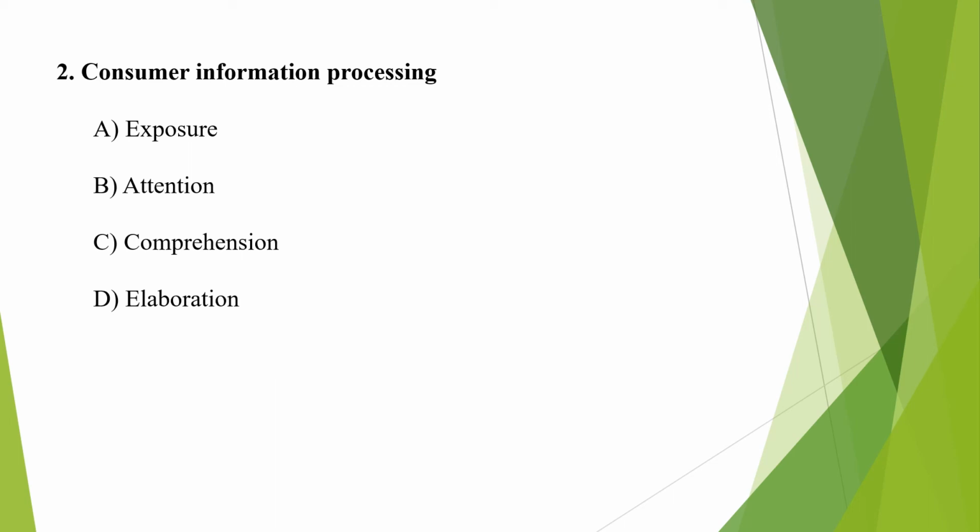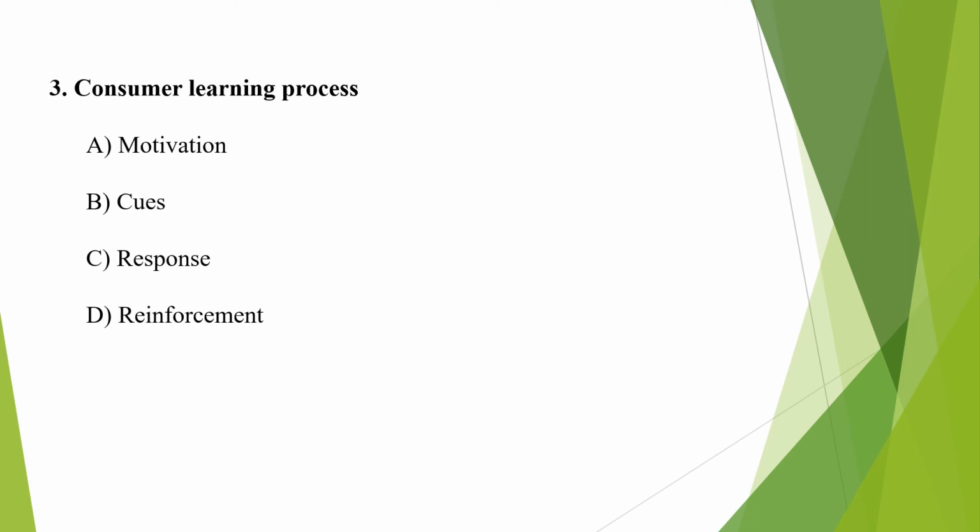Then next is consumer learning process. Consumer learning process consists of four elements. First one is motivation, second one is cues, third one is response, and the last one is reinforcement. Now first one, motivation. When a consumer is faced with a need, there occurs an urge within him to act towards fulfillment of need through the decision making process. So he is motivated to search information either internally from his memory or externally through commercial or public sources.